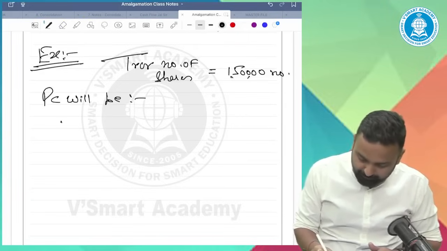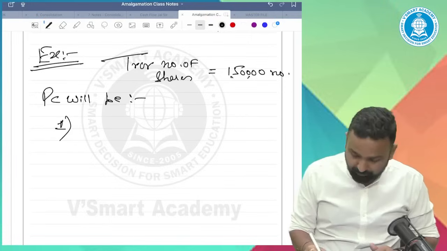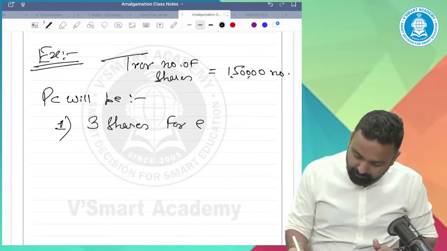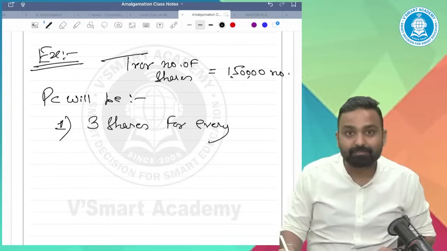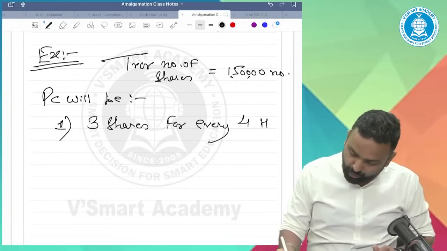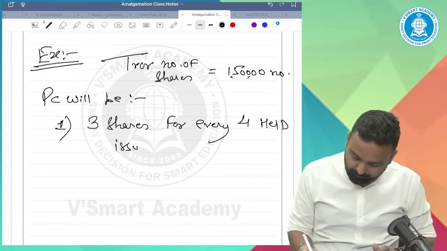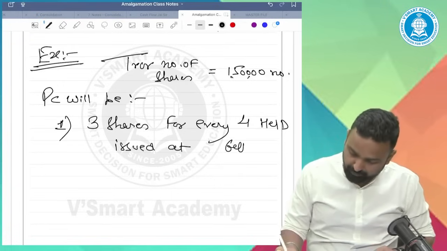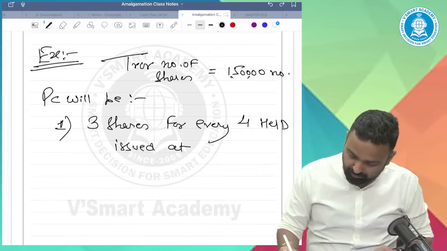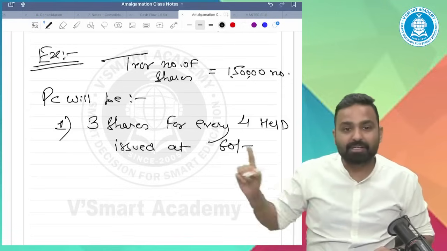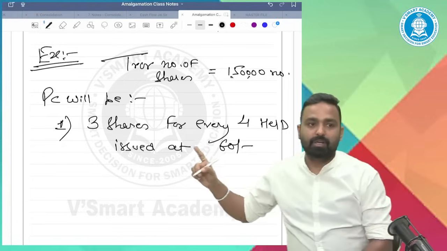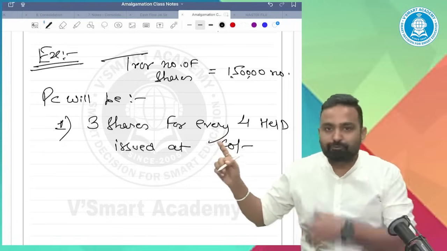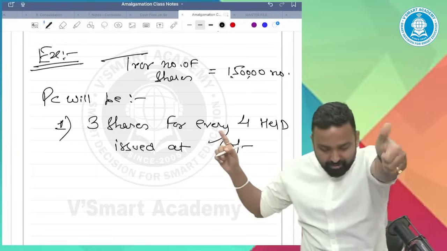PC will be 3 shares for every 4 held, issued at 60. Tell me which method? Of course first. Very good.